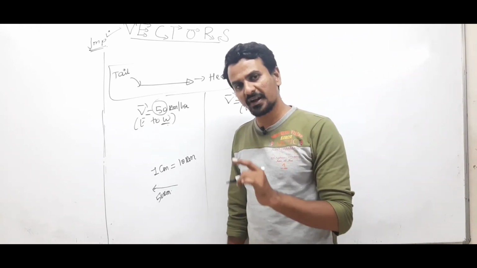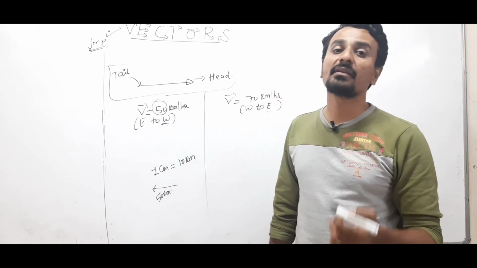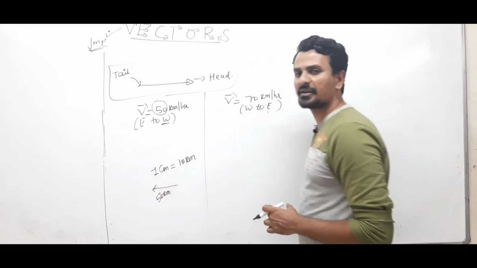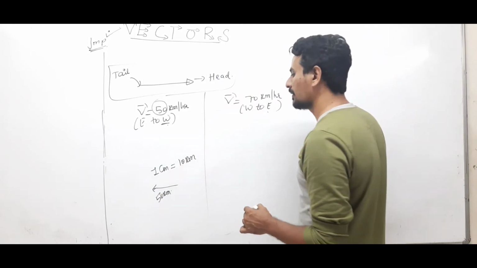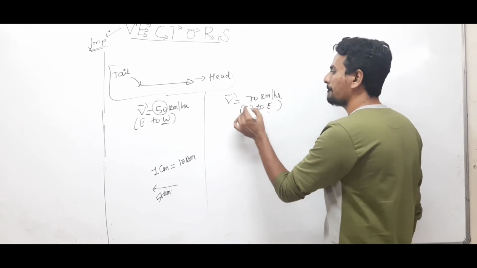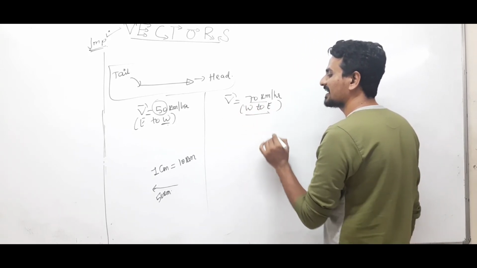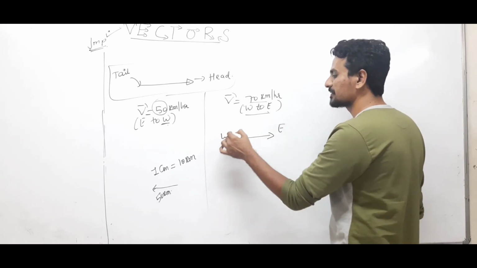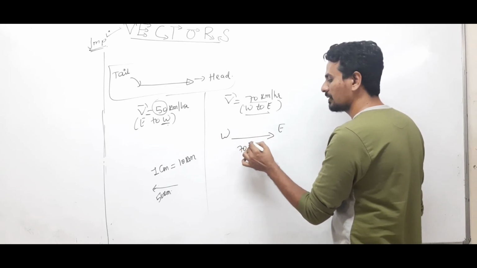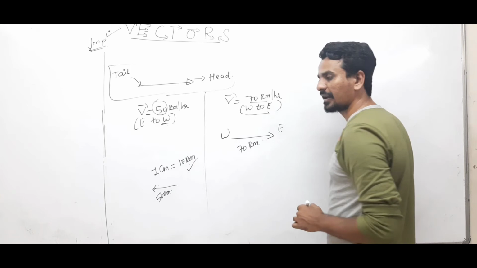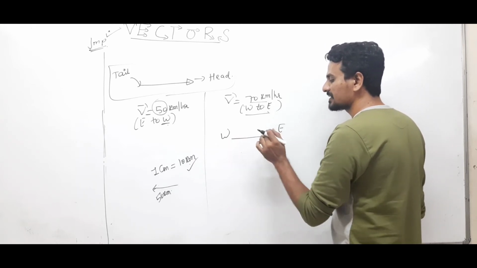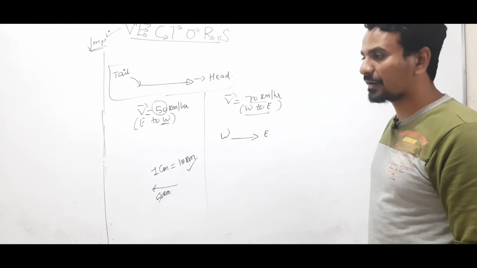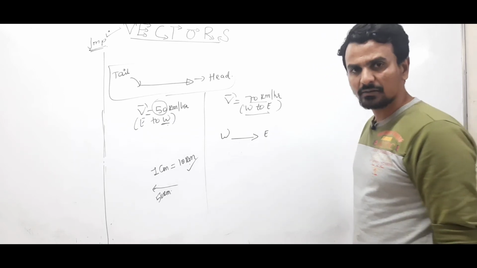You need to put the head of the vector in the direction in which the effect is actually prevailing, and the length of this vector represents the magnitude. In this case it is 70 km from west to east, so now this should be in this direction towards east. This is east, this is west. This will be 70 km. For us 1 centimeter is 10 km, so I'll draw a line of 7 centimeter this way. This is how we'll represent a vector quantity. Clear?